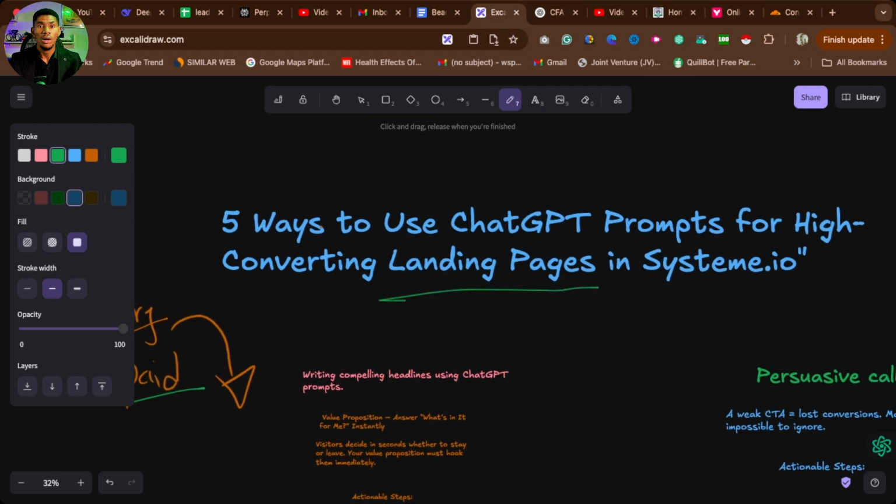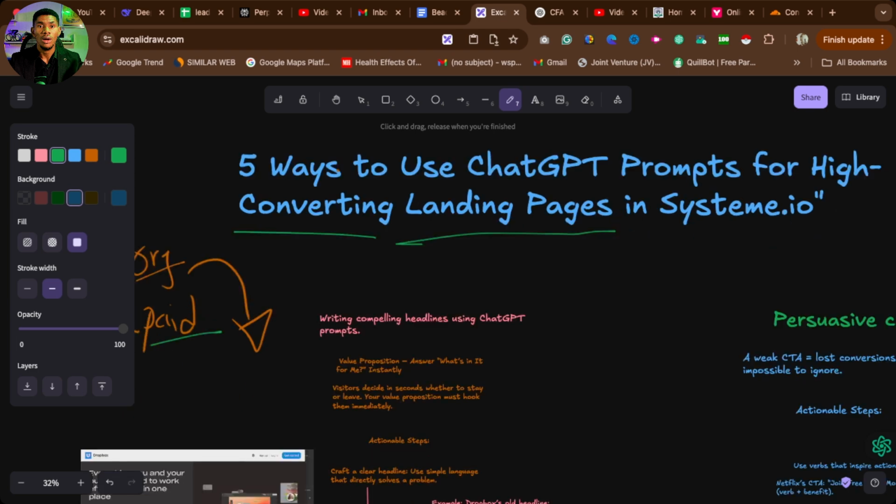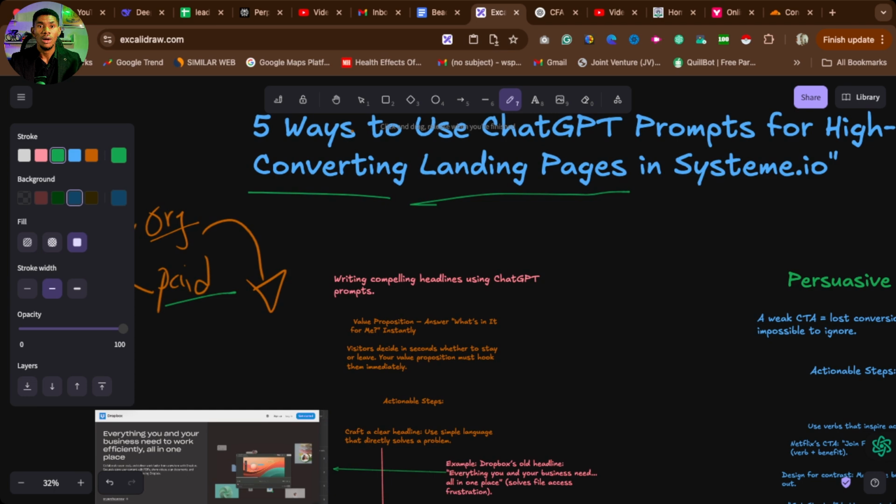In today's video, I'm going to be showing you these few things that you can optimize. The moment you optimize them, you will have a landing page that literally prints money. And we are going to be using ChatGPT and Systeme.io in this.